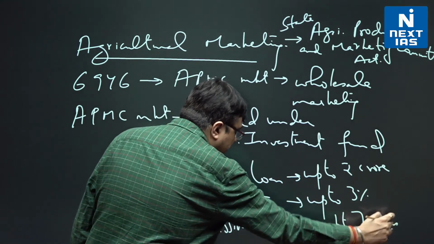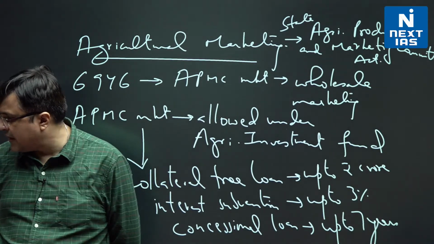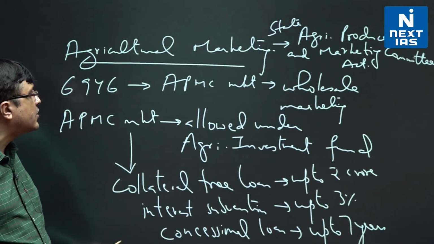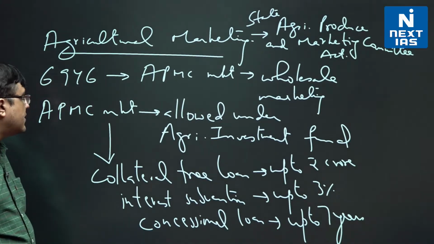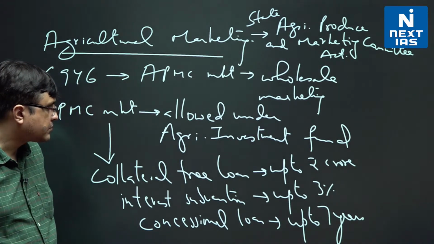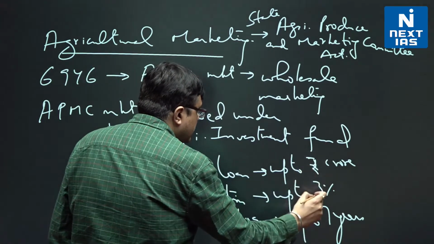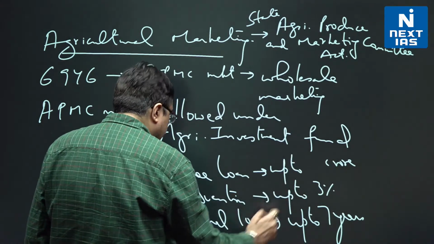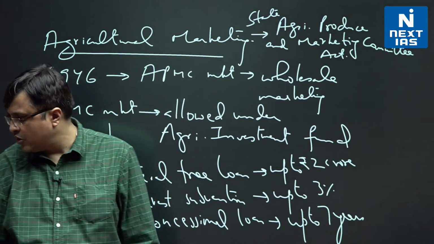Once they qualify as agricultural investment fund, all these benefits naturally come to them. So what are these benefits? They are now allowed collateral free loans up to rupees 2 crore. Another is interest subvention at 3%, and another is concessional loan up to 7 years.